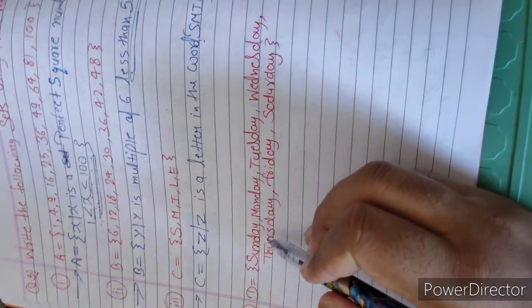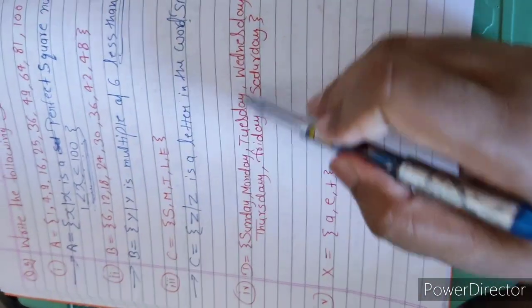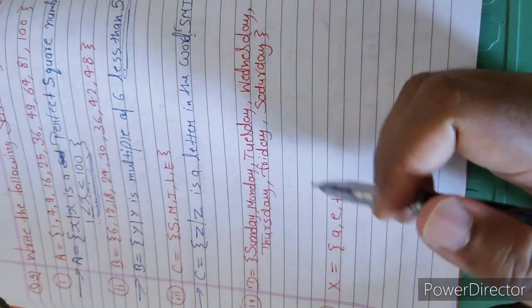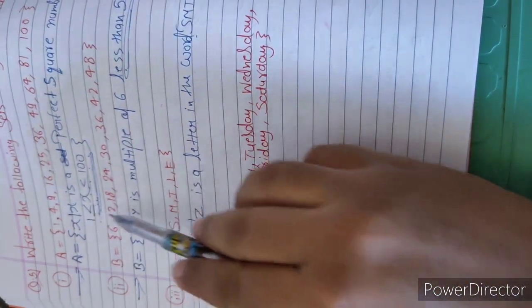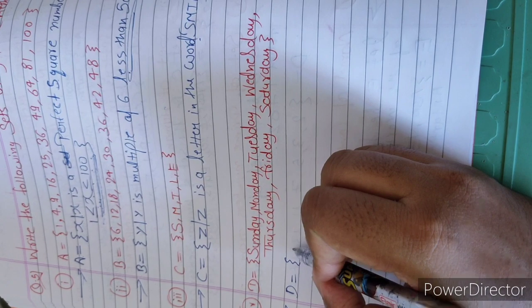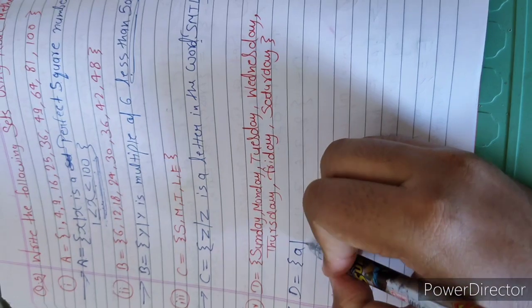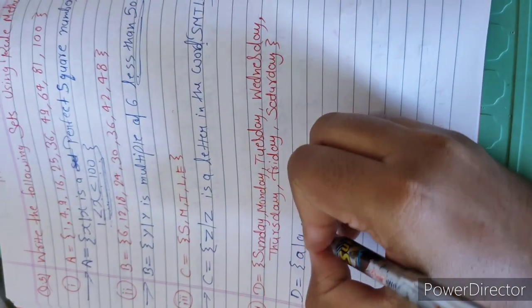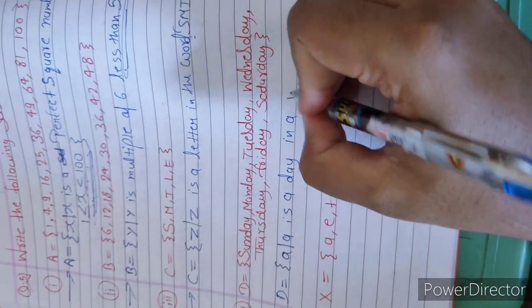Okay, let's move on. Question number 4, what is given here? As we are able to see, D is a set of Sunday, Monday, Tuesday, Wednesday, Thursday, Friday, Saturday. What is this? Days of the week or months of the year? Days of the week. So we have to consider any variable here. X, Y and Z we have considered, so here we will consider A. D is the set of A such that A is a day in a week.